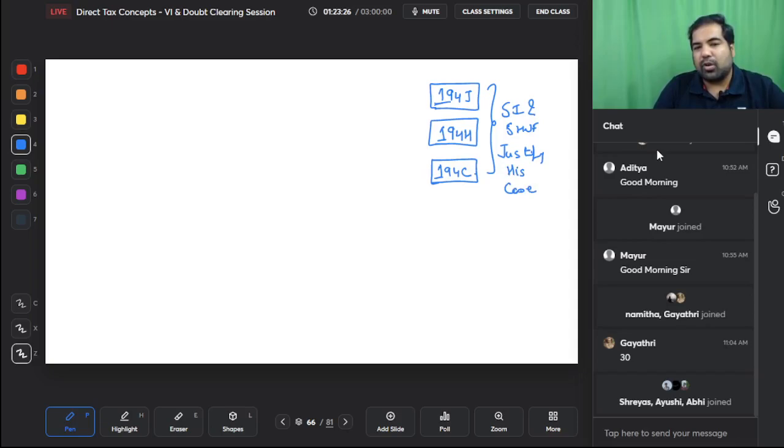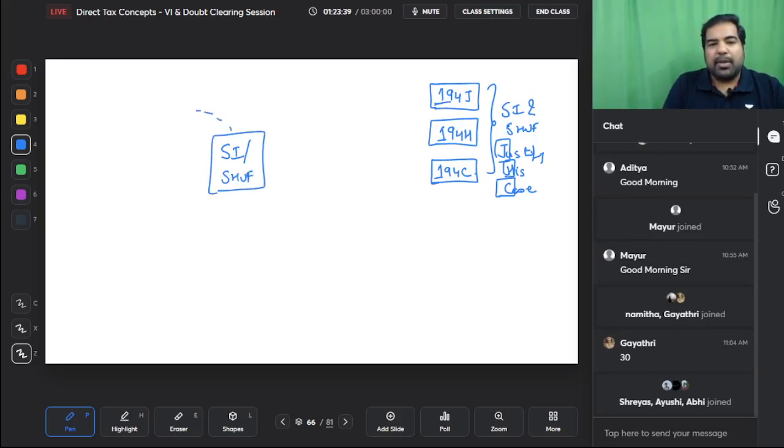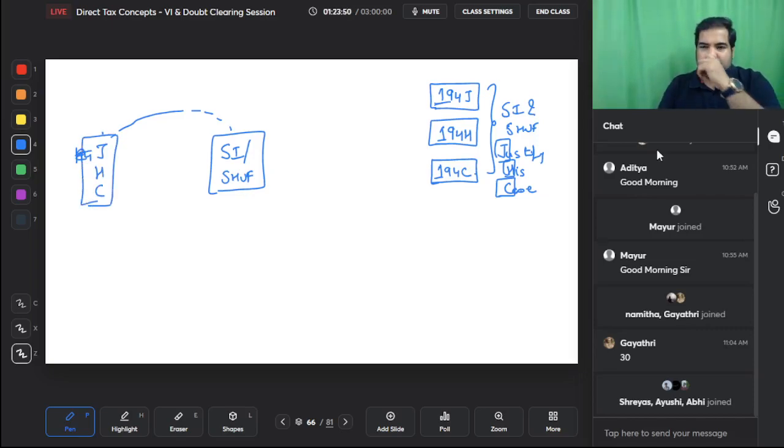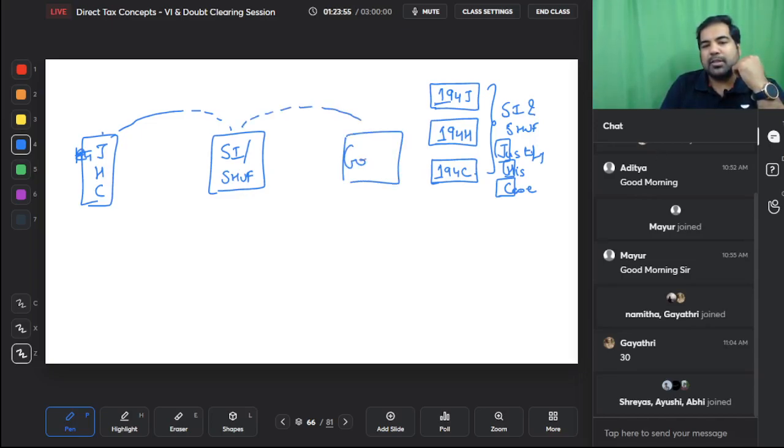This "justify his case" is a shortcut for J, H and C. So since we could not justify this case, they said that if small individuals, small HUFs, who were very happy, are making payments to professionals, to brokers and to contractors, then 194J, H and C might not apply, but because they were misusing it, the government says we want TDS at the rate of 5% if the amount paid is more than 50 lakhs per annum.